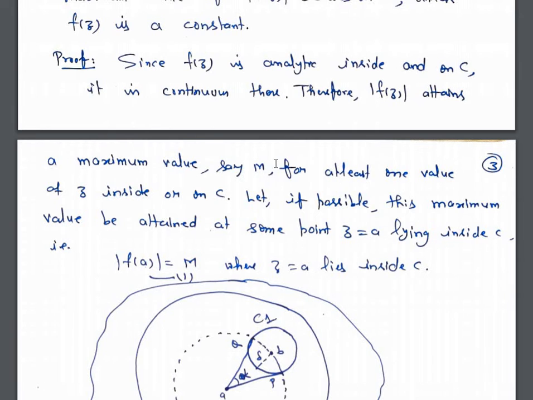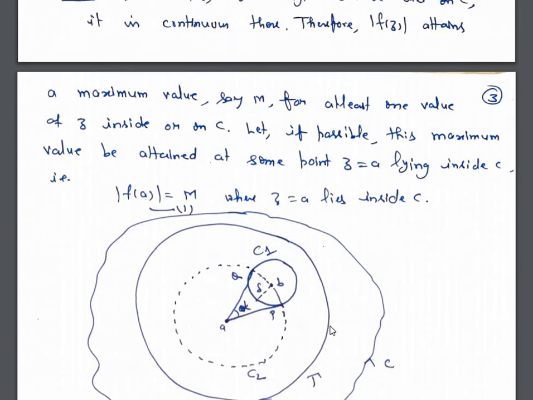Suppose the maximum value is capital M for at least one value of z inside or on C. Let, if possible, this maximum value be attained at some point z equal to a lying inside C. So we take a point a which lies inside the contour C, and suppose that the maximum value is attained at this point, and suppose that mod of f(a) is equal to M, where z equal to a lies inside C.